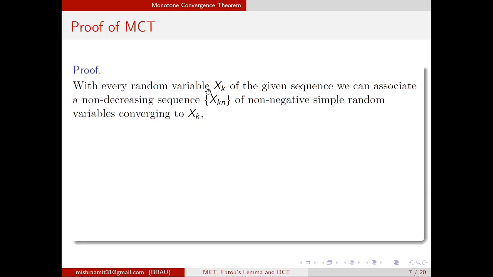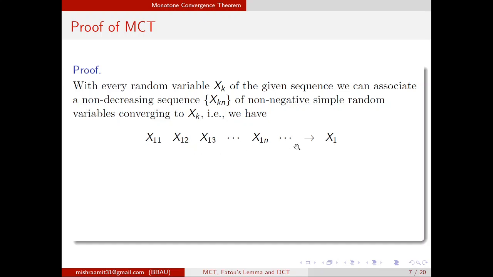With every random variable Xk of the given sequence, since Xk is a non-negative random variable, we can associate a non-decreasing sequence Xkn of non-negative simple random variables converging to X. This is a property that you can always associate a non-decreasing sequence of non-negative simple random variables converging to a non-negative random variable. So since Xk is a non-negative random variable, I can find out Xkn such that X11, X12, X13,